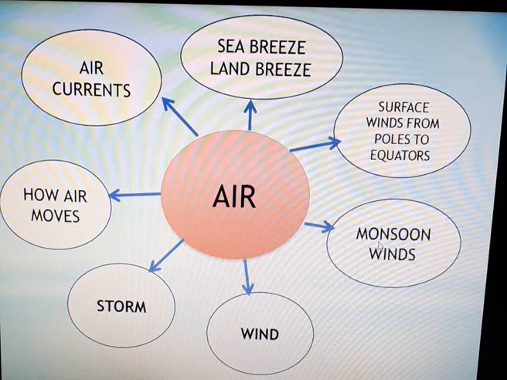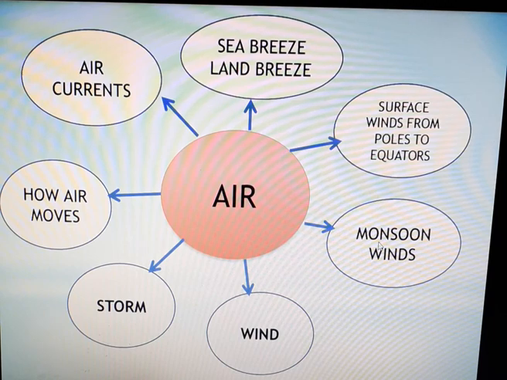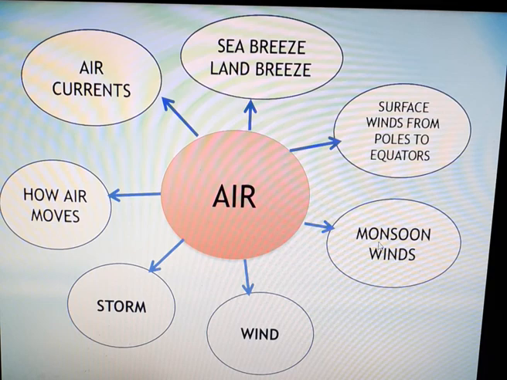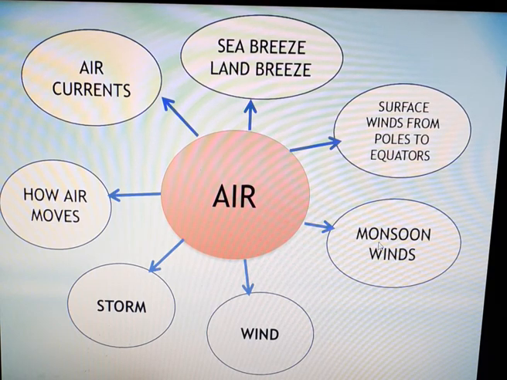And in the next video, we would discuss about monsoon winds. We know that monsoon is an important season in India. It is a primary season, we can say, because most of our crop production depends on this season. It is an important season as it gives us rains. So how these monsoon winds are going to create monsoon season, that we would discuss in the next video.